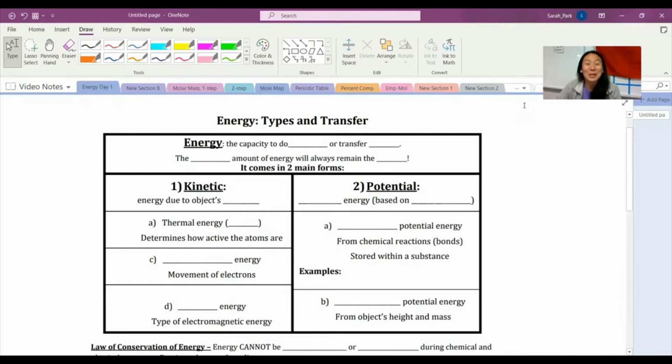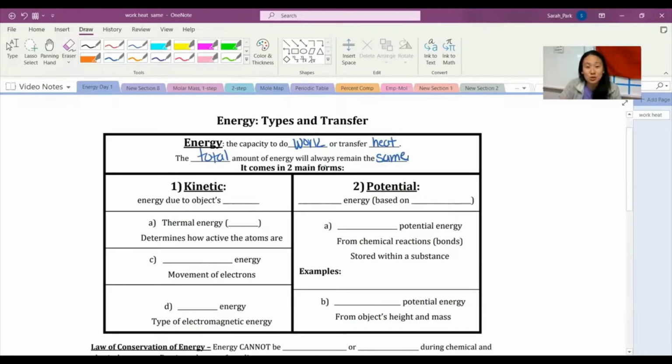All right, so welcome to the last unit. Unit 13 is called thermochemistry. So thermochemistry is all about energy. So what is energy? Energy is the capacity to do work or transfer heat, okay? The total amount of energy will always remain the same. And we'll talk more about this later, but we cannot ever get rid of energy completely. It can only be transferred, okay?